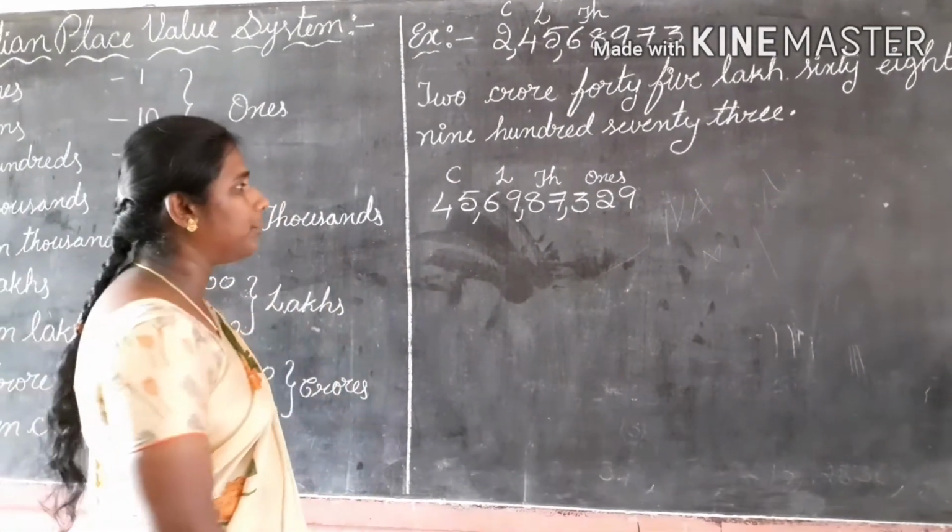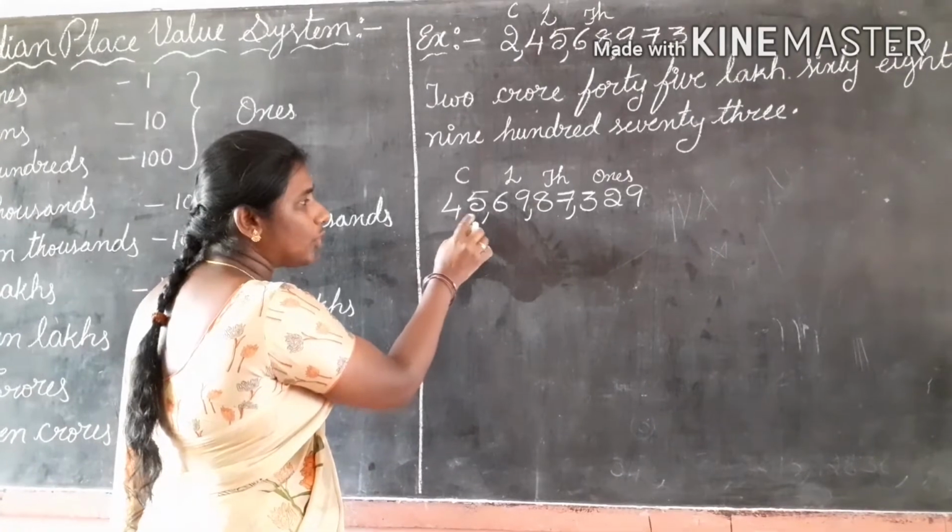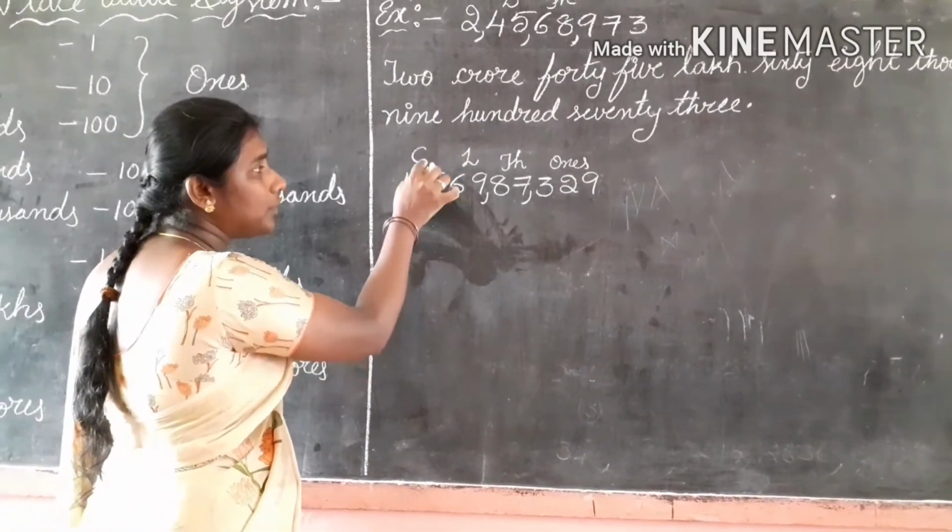Now we are going to write the number in words. Here it is 45. In which period is 45? Crores period.